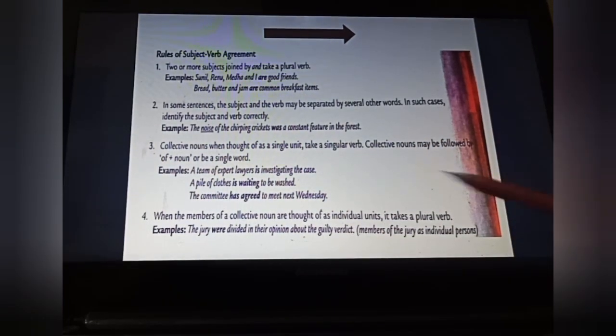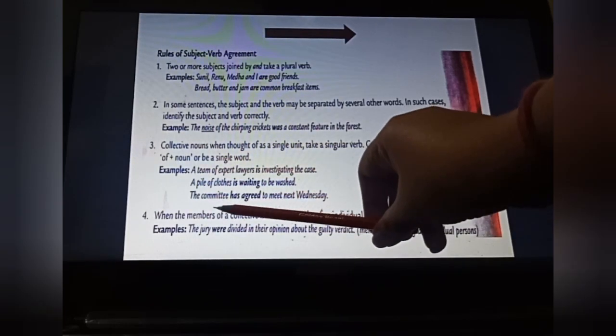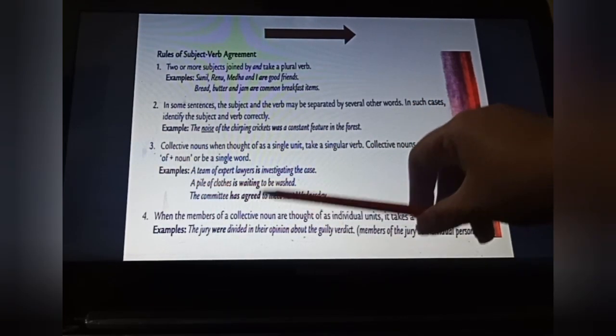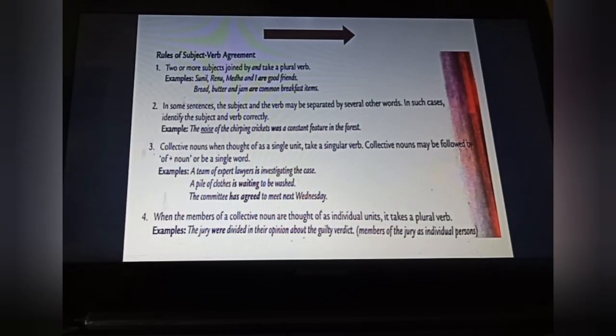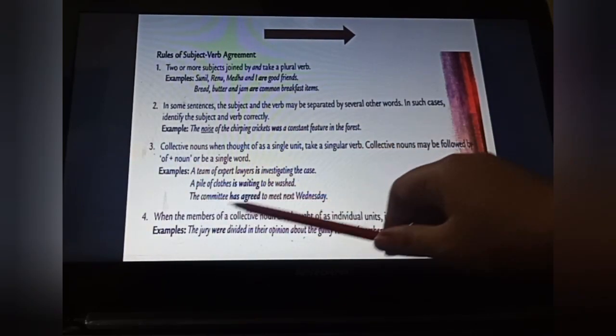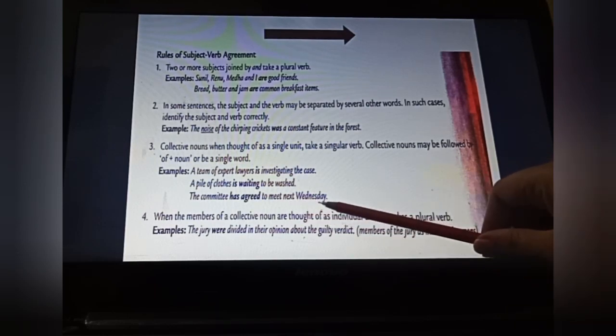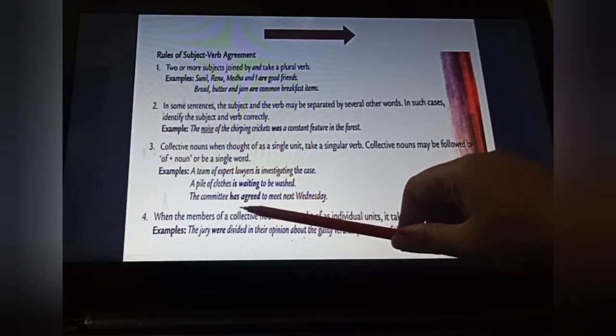As you can see here, committee is a collective noun. With this we have used a singular verb. Why? Because the whole committee has agreed to meet next Wednesday. If suppose in the committee so many members are there and all are having different views, then we have to put the plural verb. But here the whole committee has agreed to meet next Wednesday. That's why we have to put here a singular verb.